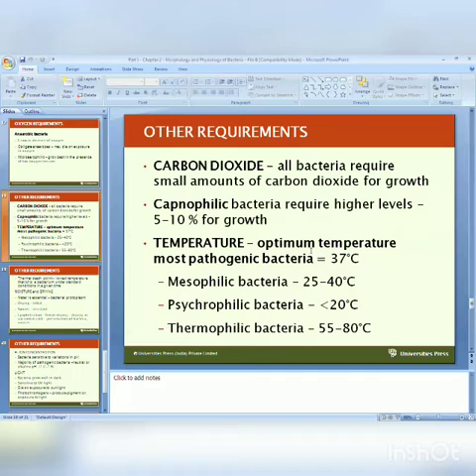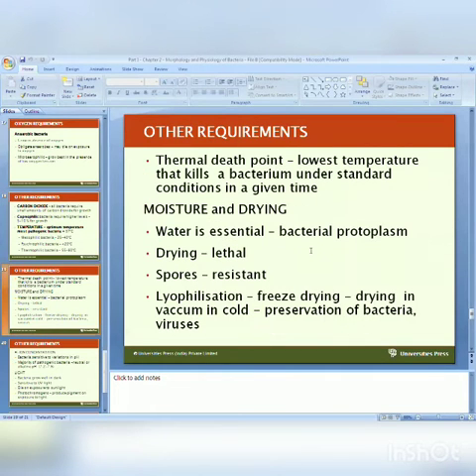But they cause the spoilage of canned food. Nowadays, the different juices are present. Now we are getting them in a packed can, so the spoilage of that canned food is because of thermal death point. One more important point is thermal death point. The lowest temperature that kills a bacterium under a standard condition in a given time is called the thermal death point. So different bacteria have different thermal death points.